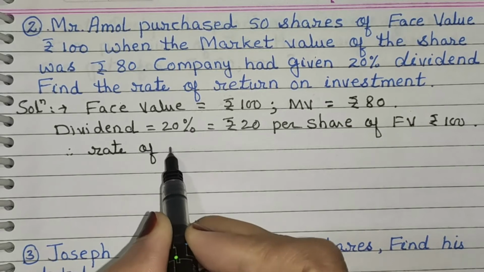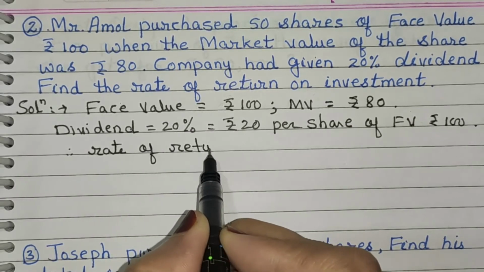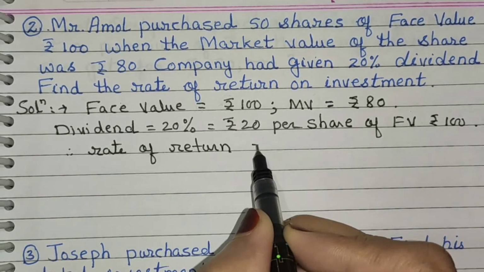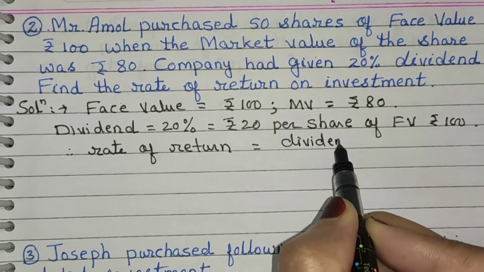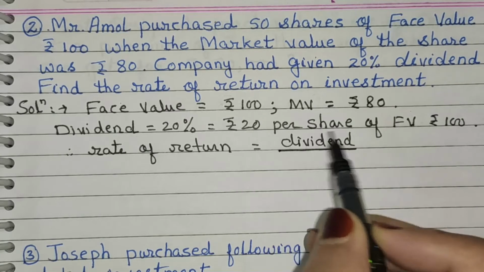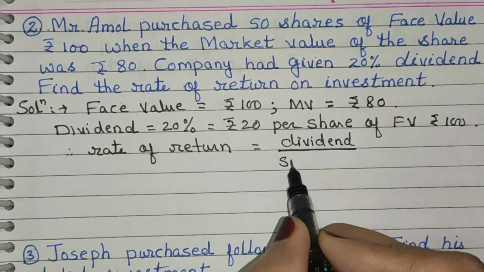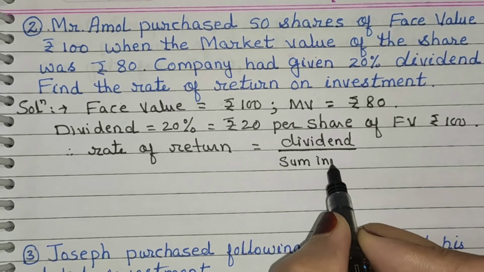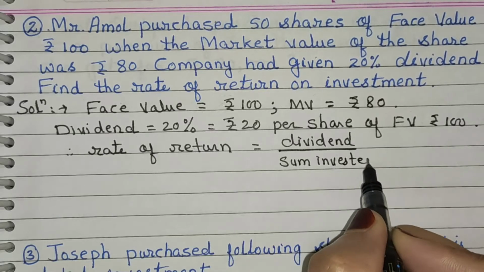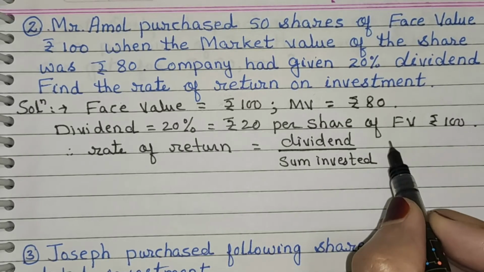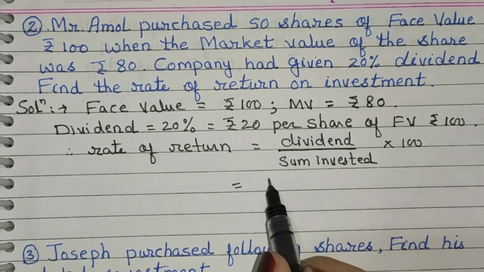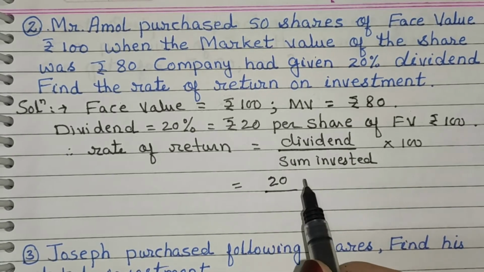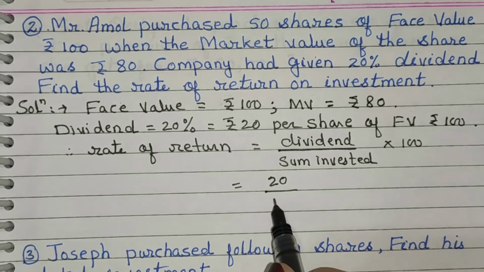We know that rate of return is equal to dividend upon sum invested multiplied by 100. Now dividend is rupees 20, sum invested rupees 80 into 100.